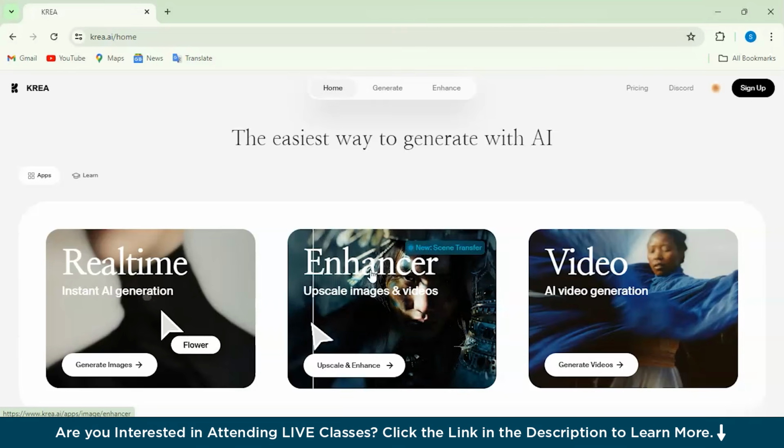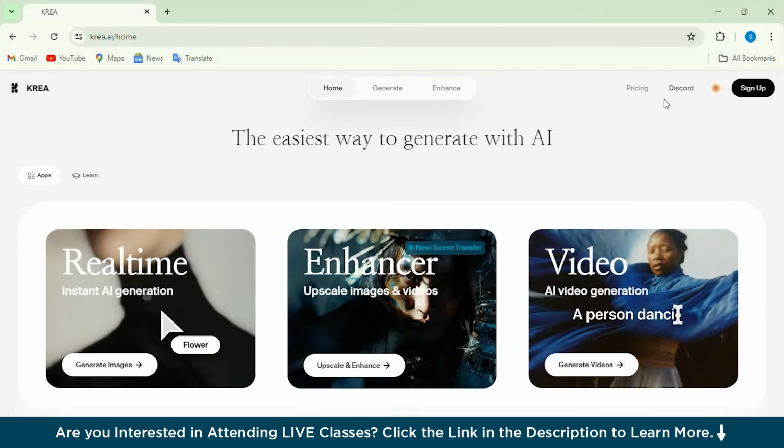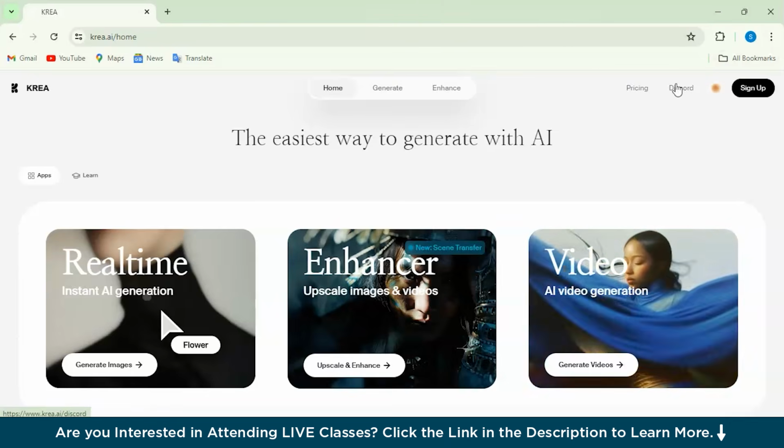So the next on the list is Krea AI, which is unique with its real-time image generation and high degree of customization, an interesting and pretty cool image generator. You can also adjust AI strength, aspect ratio, and many more to create intricate designs. It's a bit more complex, but the results are worth it. When I saw this for the first time, I was quite impressed. Let me show you how.